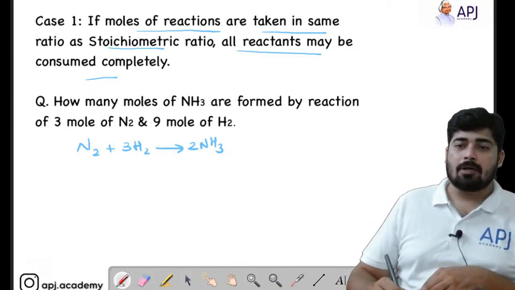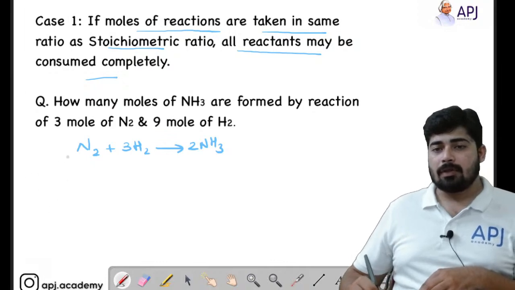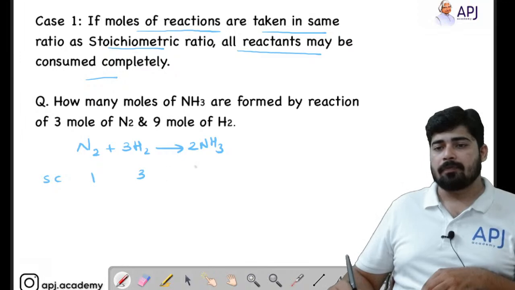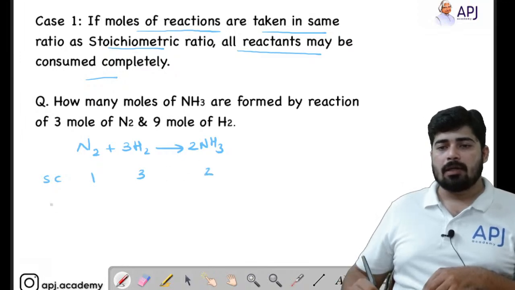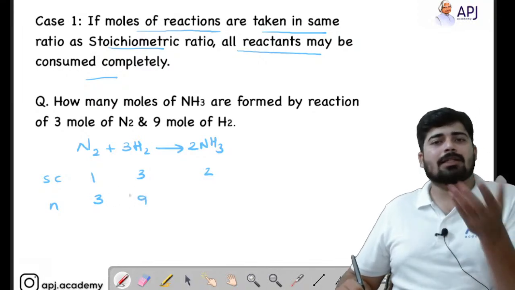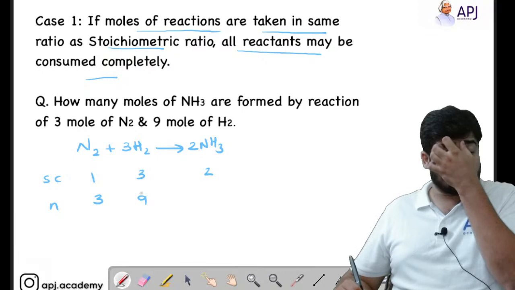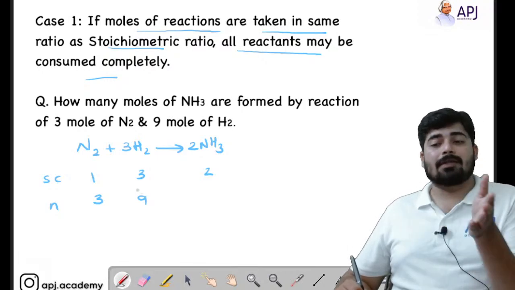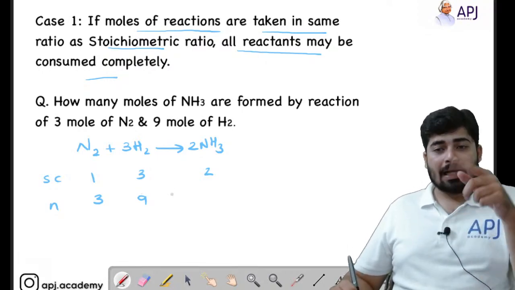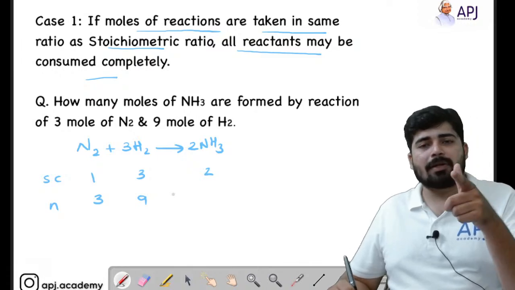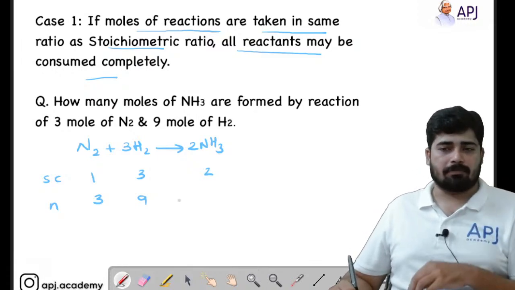Now see, first we will write the stoichiometry. The stoichiometry here is 1, here it's 3, here it's 2. Now what are the number of moles? The number of moles of nitrogen is 3, hydrogen is 9. So 3:9 means it is 1:3 only after cancelling the common term, which is 3. If you cancel it, you get 1:3. So the stoichiometric ratio and the moles ratio are the same.